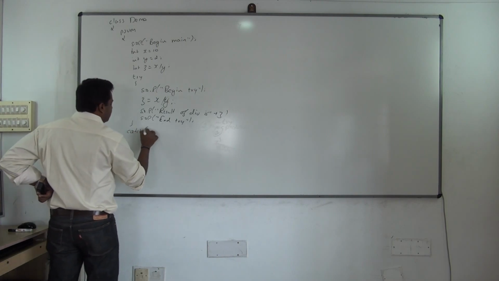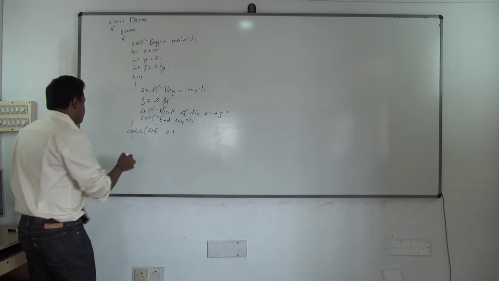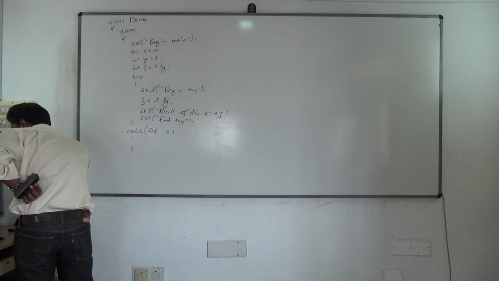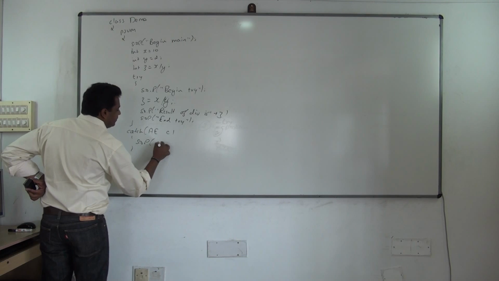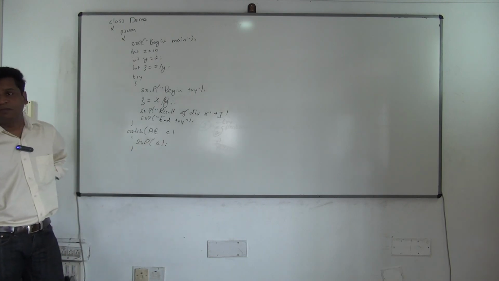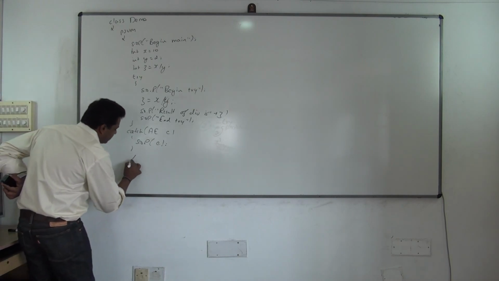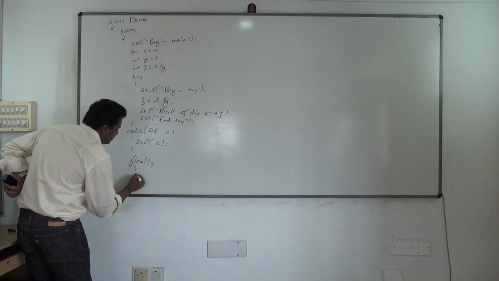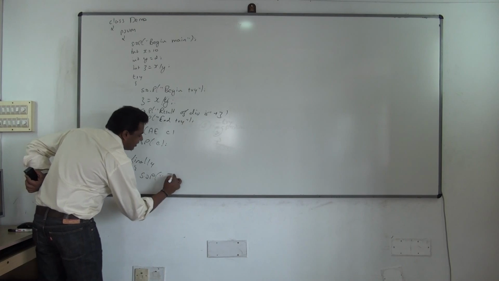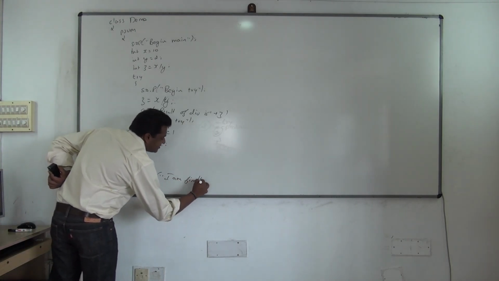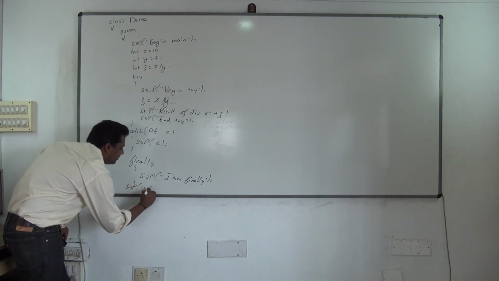Try, catch. Which exception? You know now. I'm writing it in shortcut: ArithmeticException. Once it is done, next part. Finally, SOP, you can print anything here. The catch block is used to catch the problem and fix the error. That is the reason you will be using the catch block. Clear? Fine. Finally is what we are adding, the new thing. It is also a block. Simply write SOP I am finally. Just see the program. Then on the last line you can print SOP end main.